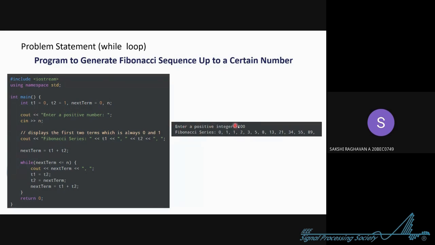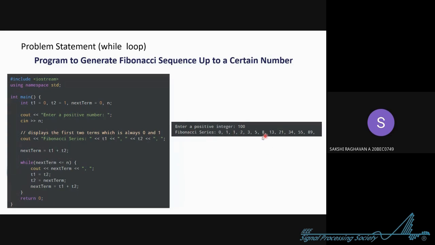Now just see, we have n is equal to 100 from the user. We have received this. So now we will display the first two terms, which are always 0 and 1. So you just print t1, that is 0, comma, t2, comma, and that's all. Now you are telling the operation, that is next term is equal to t1 plus t2.